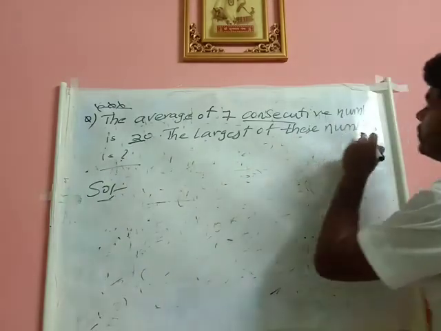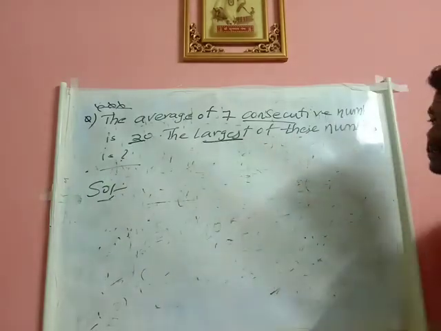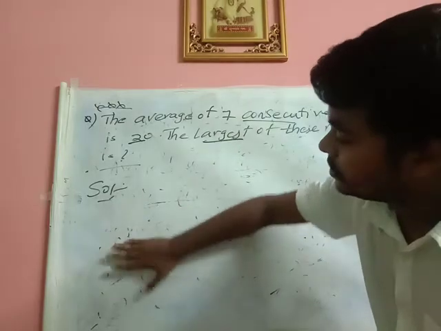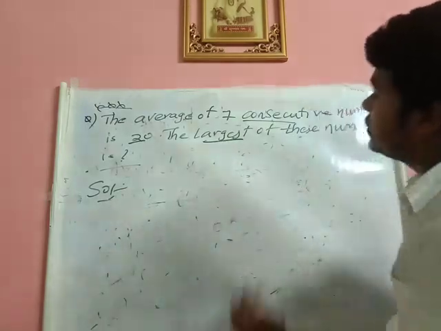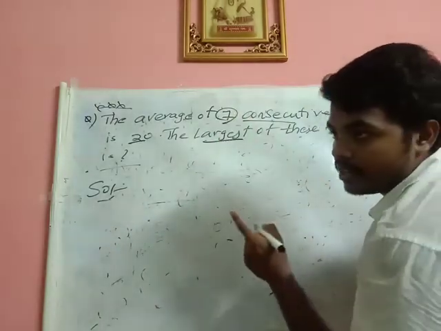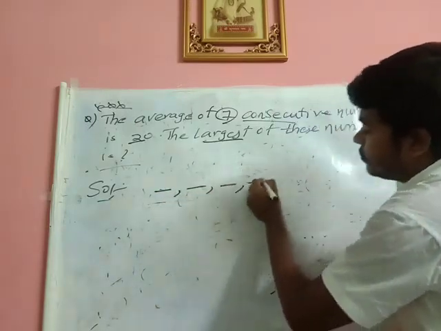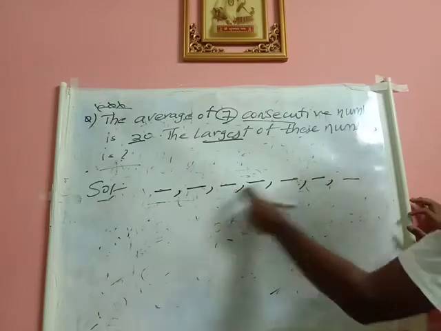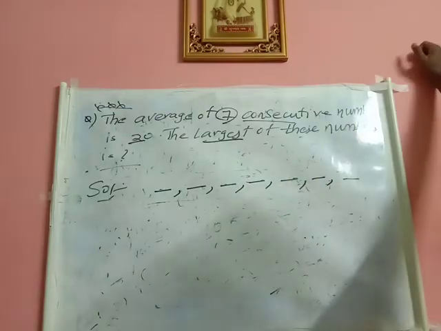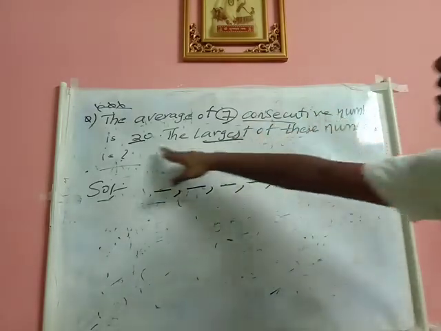The average of this, the largest of these numbers is... See, initially you see how I will be going to see this. He given 7. 7 is odd or even? Odd. Now I will be taking 7 slots: 1, 2, 3, 4, 5, 6, 7. 7 slots. Now what he told? The average of 7 consecutive numbers is 20.